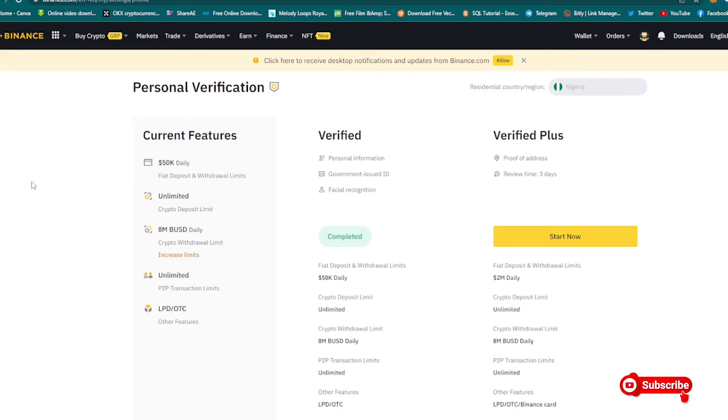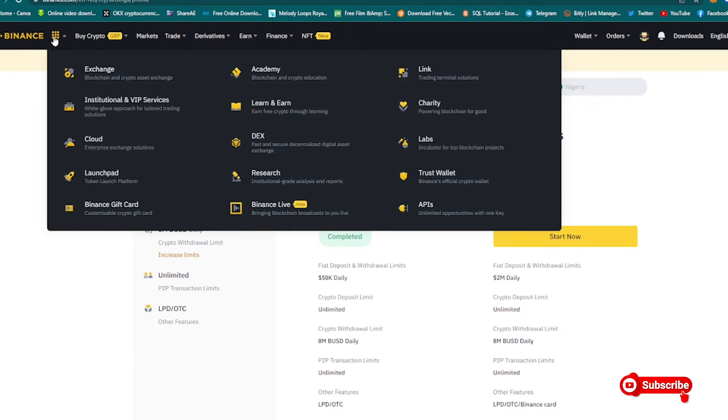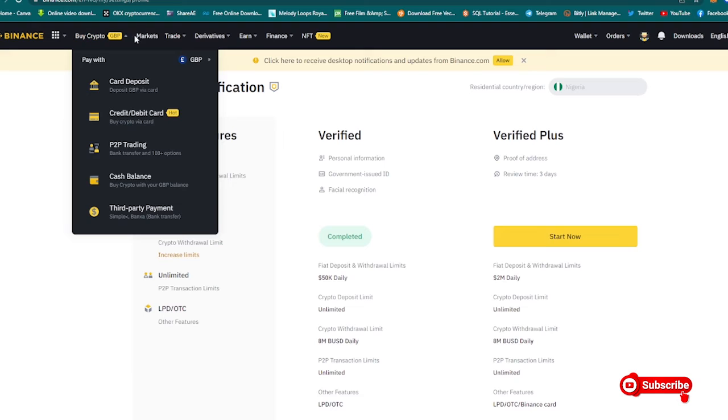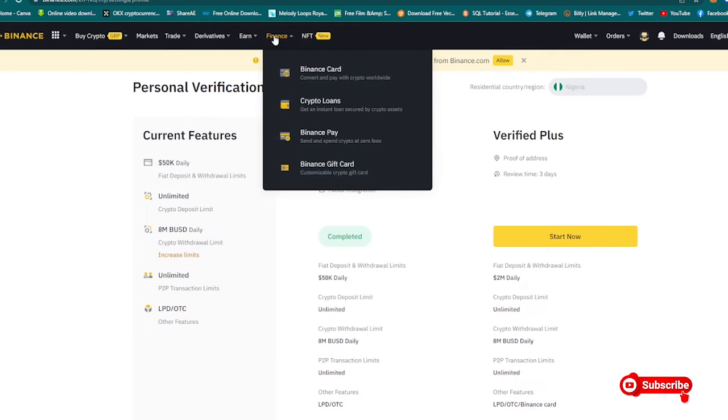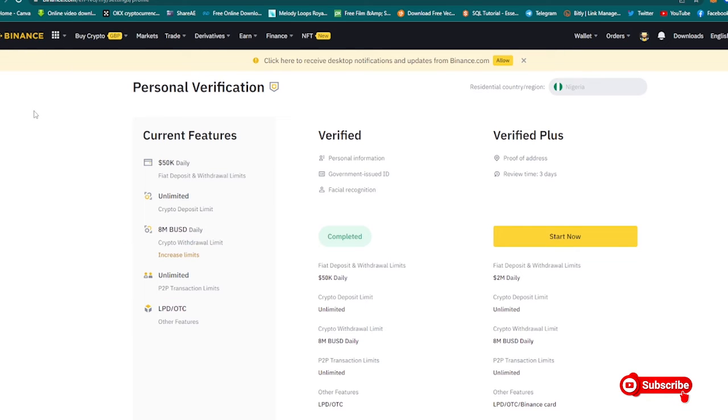Now what we've done is we've been able to register already, and the next thing you want to do is deposit money into your account so you can start trading, right? So the next thing you want to do is come to buy crypto. You can go through this on your own once you've registered. And once again, if you're really not getting everything I'm saying, you can watch this video again to be able to understand it.